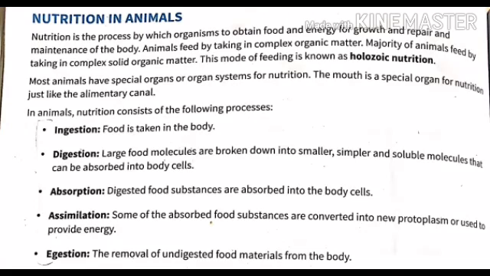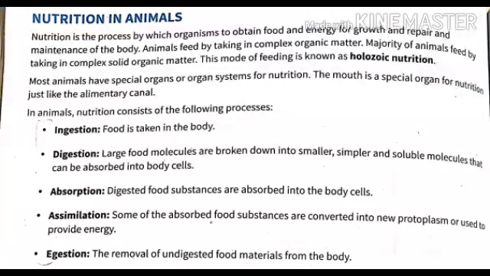When ingestion is complete, the next process starts, that is digestion. It means large food molecules are broken down into smaller, simpler and soluble molecules so that they can be absorbed into the body cells. When digestion completes, the next process starts, that is absorption. Absorption means simple molecules that result from digestion are absorbed into the blood, and through the blood they go into the body cells where they are absorbed and utilized. So this is known as absorption.